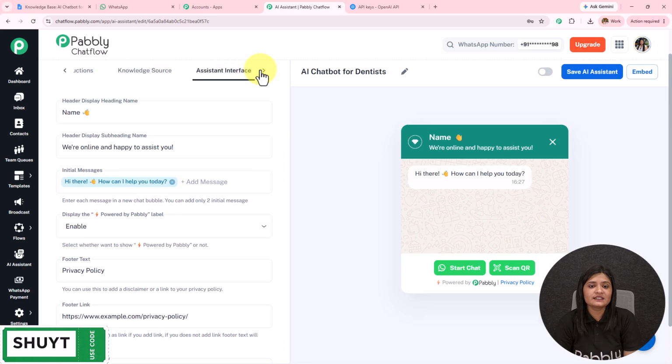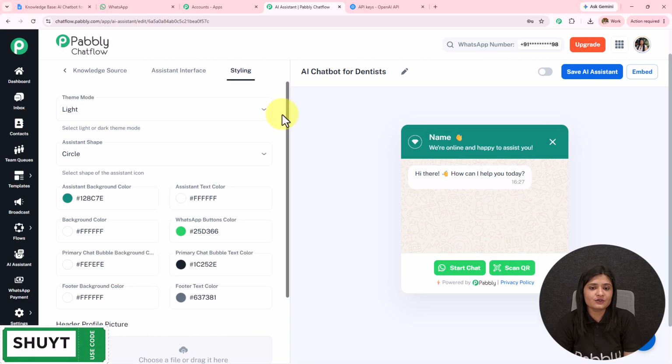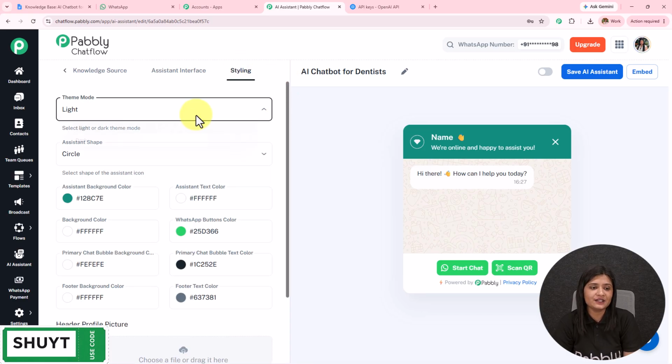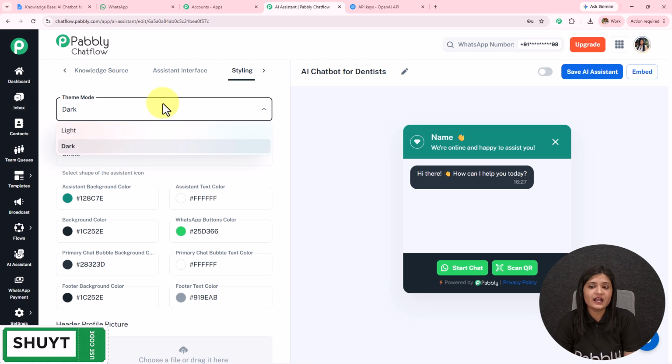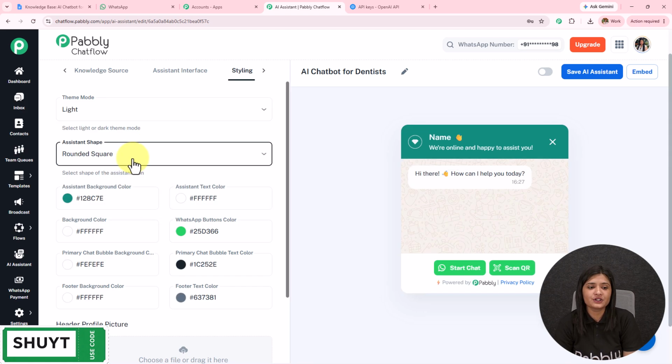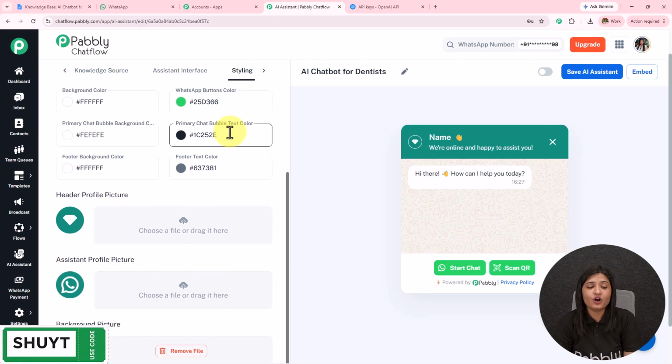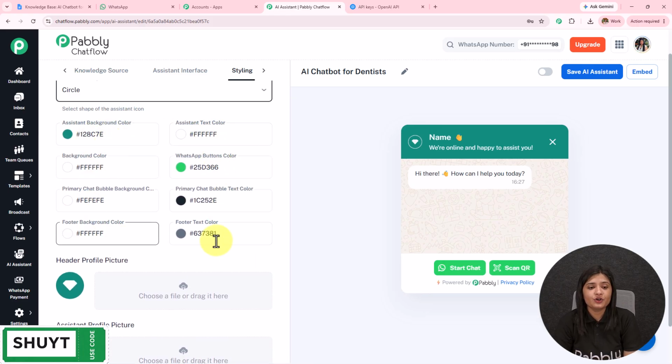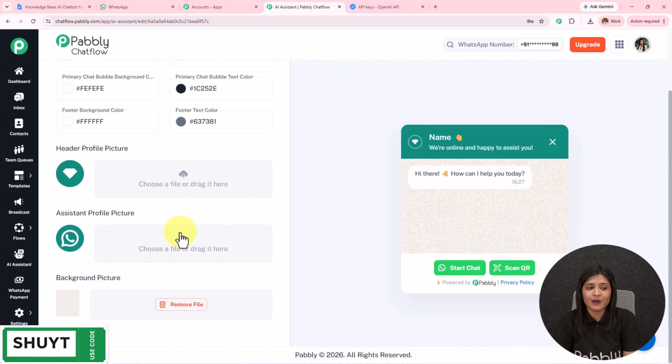Moving on towards the next part, here we have the styling. I have selected the theme mode as light. You can select it as dark also. I'm going to keep it as light only. Then we have the assistant shape: circle, square, rounded square. I'm going to keep the default, and also all these colors default only. You can change them according to your requirement.